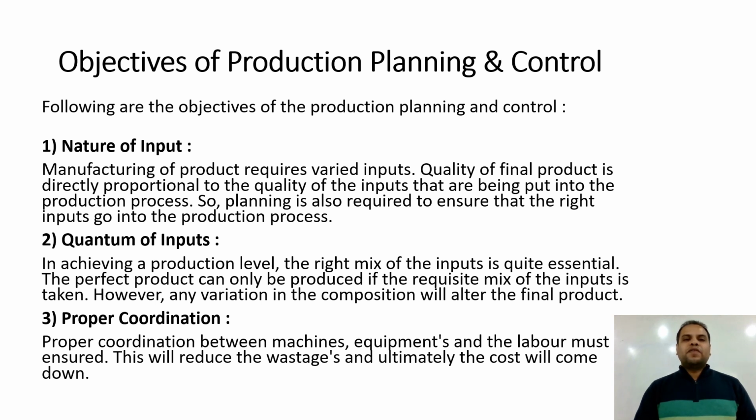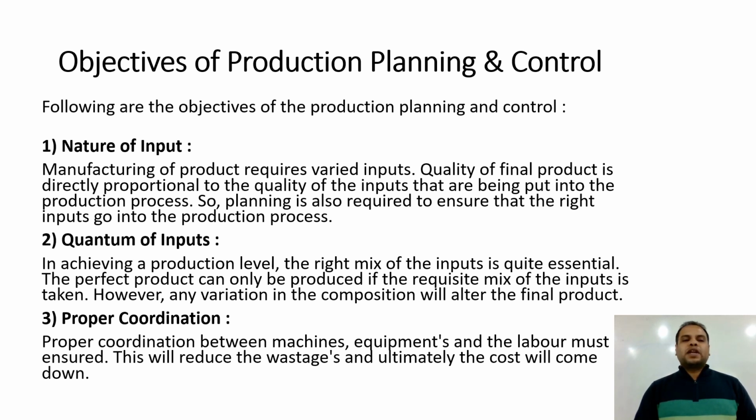Now coming to the next slide, we will discuss the objectives of production planning and control. There are many objectives. Following are some objectives. First one, nature of input. Manufacturing of a product requires a variety of inputs. Quality of the final product is directly proportional to the quality of the inputs that are being put into the production process. It means if the inputs are qualitative, in that case output will be qualitative. It means the finished product will be qualitative. So planning is also required to ensure that the right inputs go into the production process.